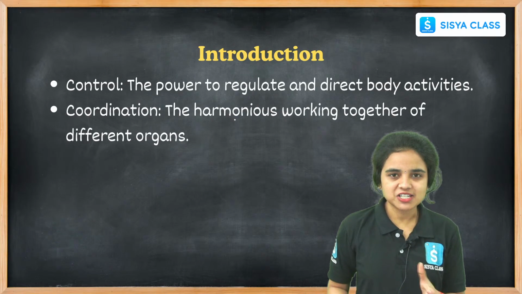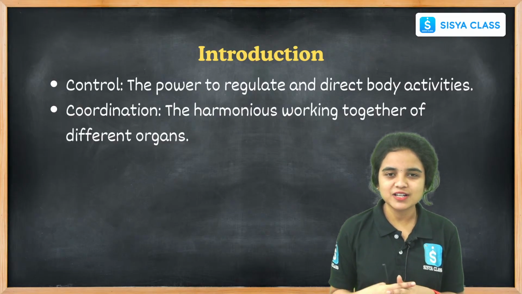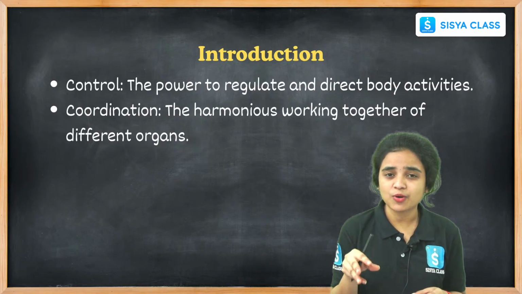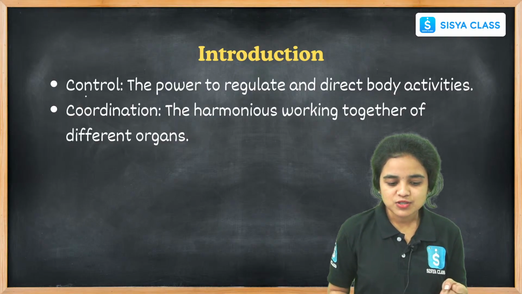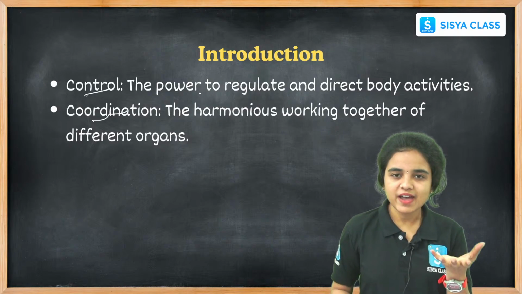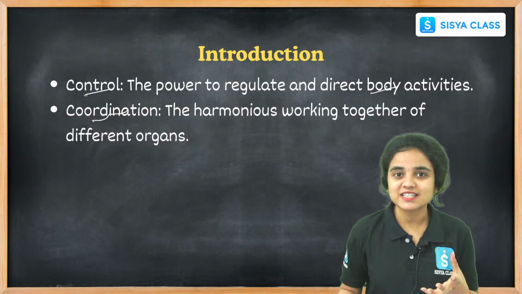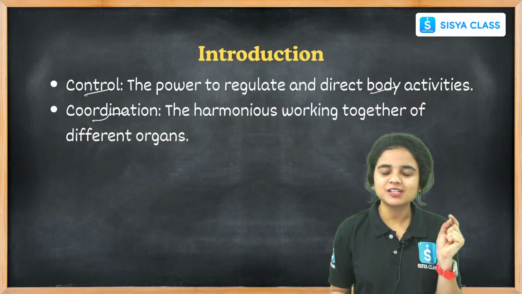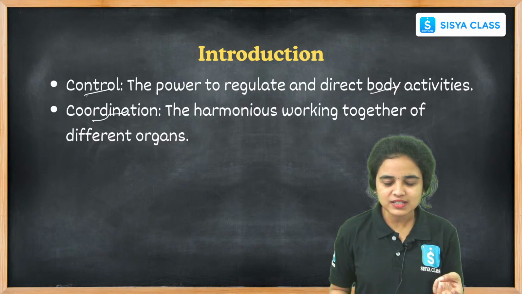While coming to the introduction part, what is control and what is coordination? We have to know the differences. Students, what is control, and why do we have control and coordination in every living organism? First of all, control is the power to regulate and direct body activities. Learn it in simple terms, then only it will be helpful for you to remember what is control and what is coordination.